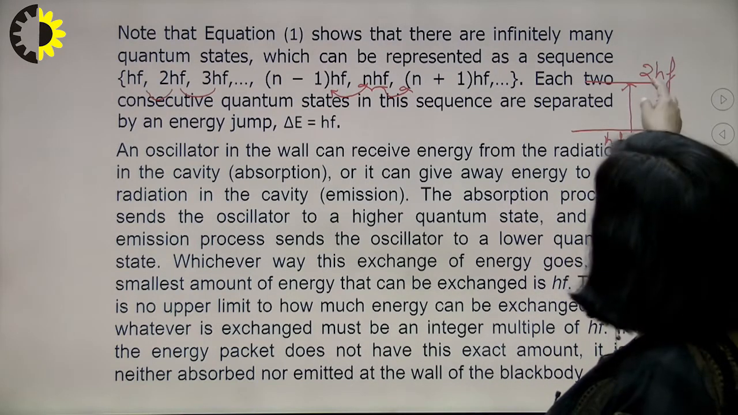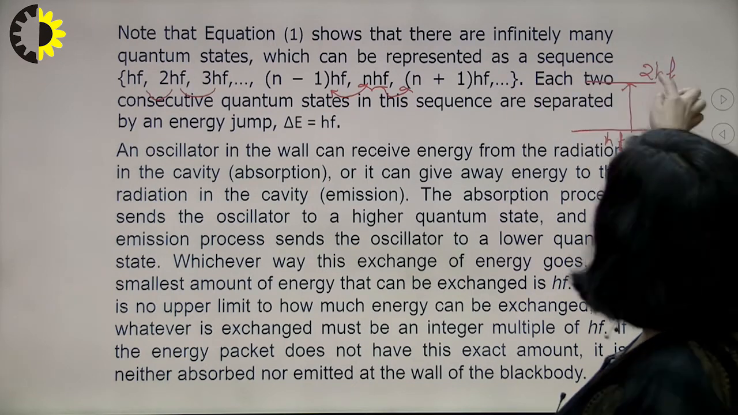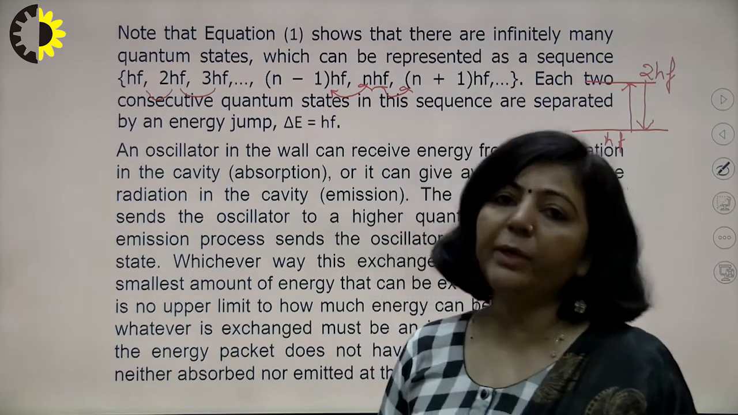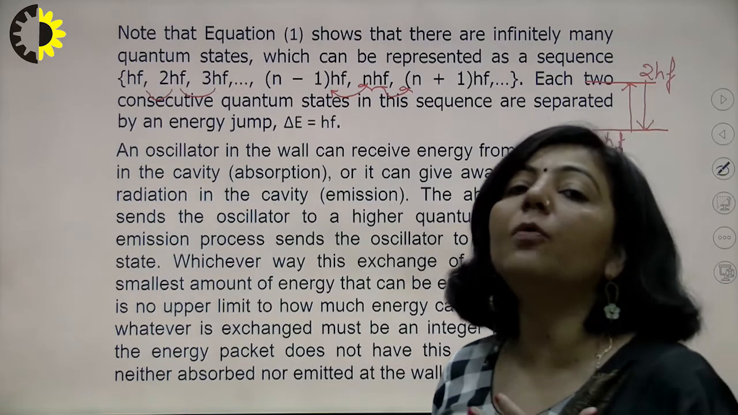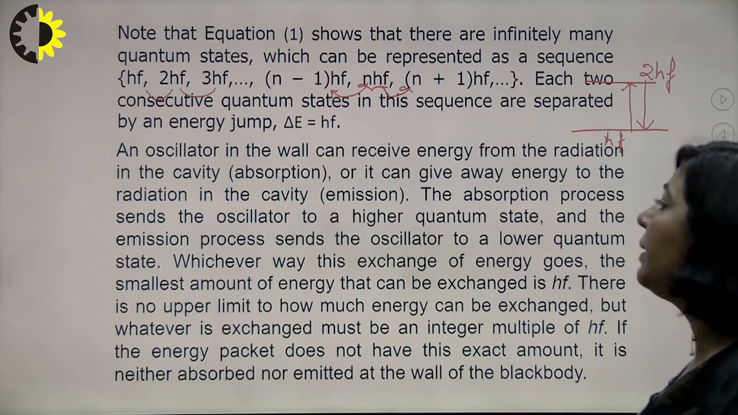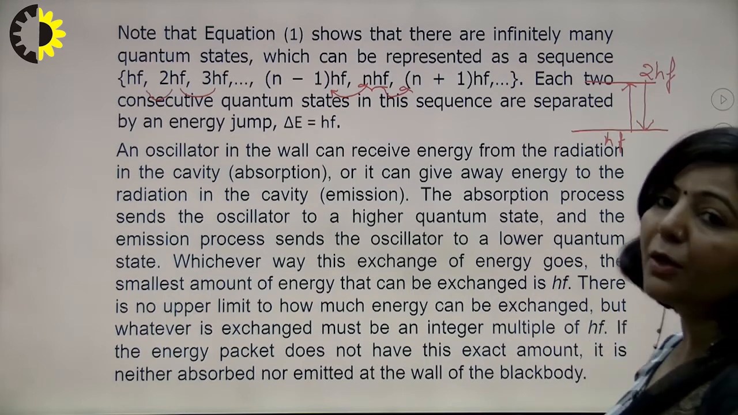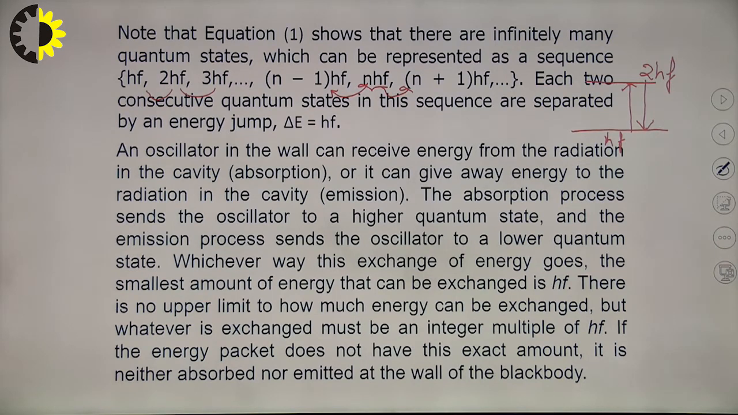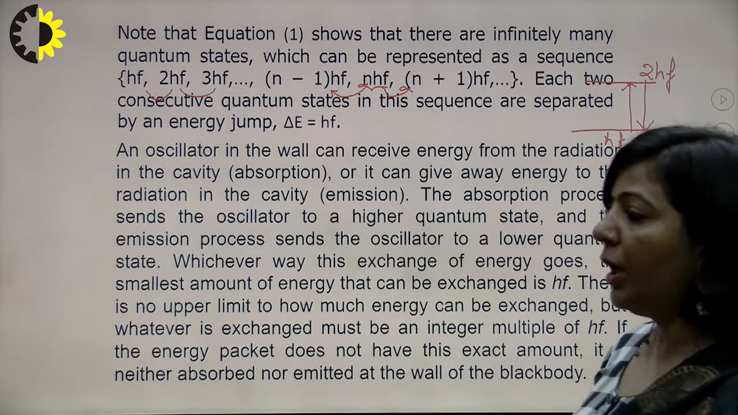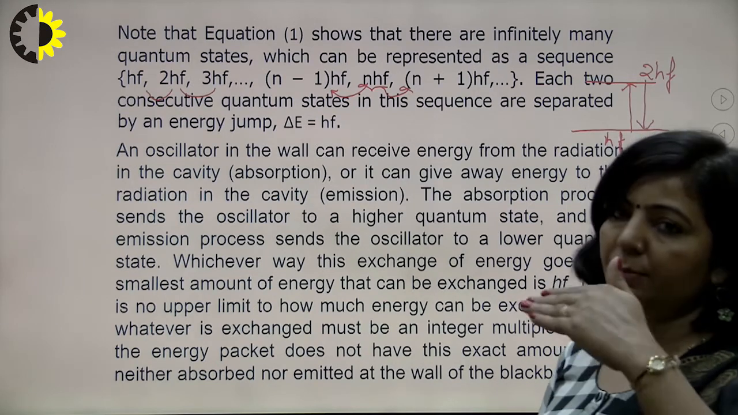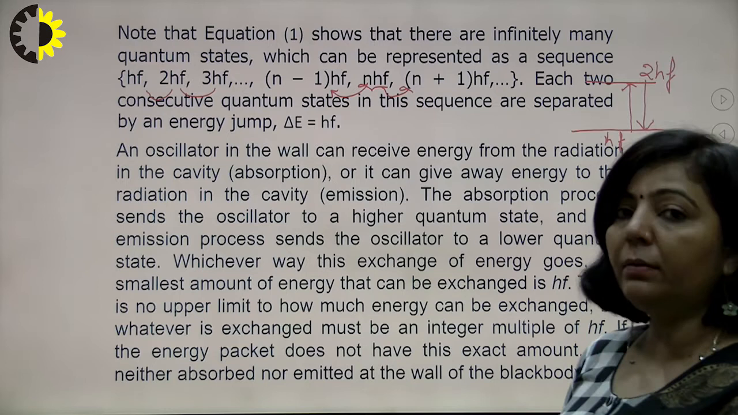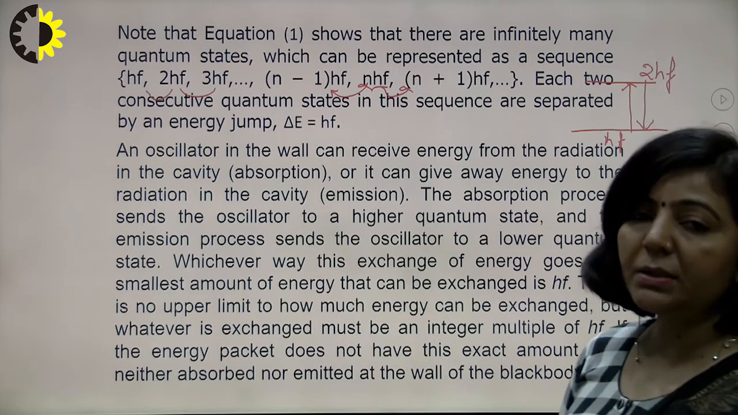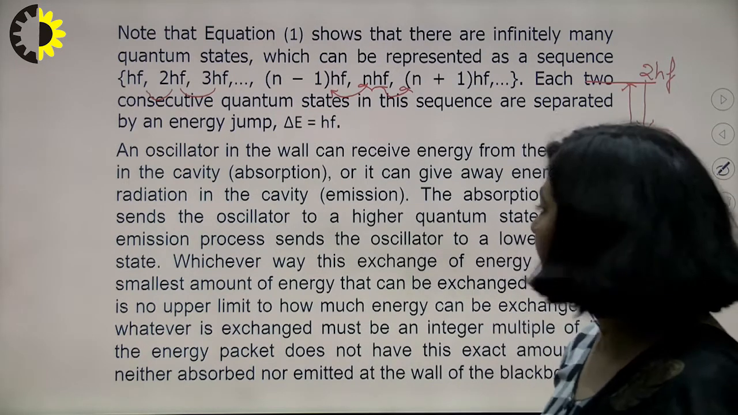This is known as absorption. And if hf energy is emitted, then there will be a transition from the higher energy state to the lower energy state. It means the absorption or emission of energy will be only in the form of hf, right? So that is the meaning of this statement. The exchange of energy will be in the form of hf. Whichever way this exchange goes, the smallest amount of energy that can be exchanged is hf. If the transition is from 1 to 2, then hf energy will be absorbed. If the transition is from 2 to 1, then hf energy will be emitted. So during absorption as well as emission, there is a transfer of hf energy, right?